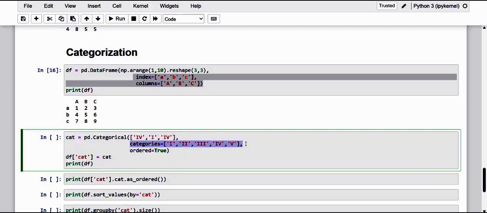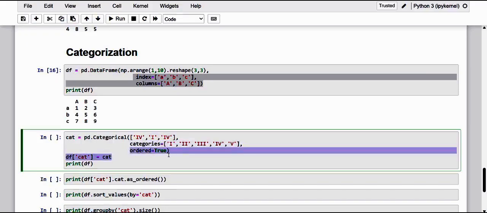These are the categories to which we will be able to assign. And if these categories have a hierarchy or a precise order, then we set the ordered parameter to true. So here I have just specified ordered to be true. By default it is false.